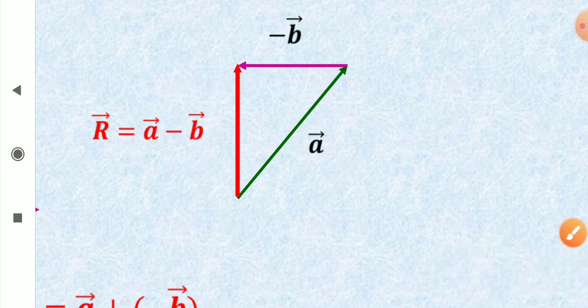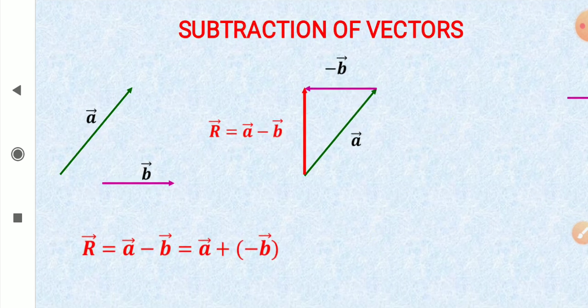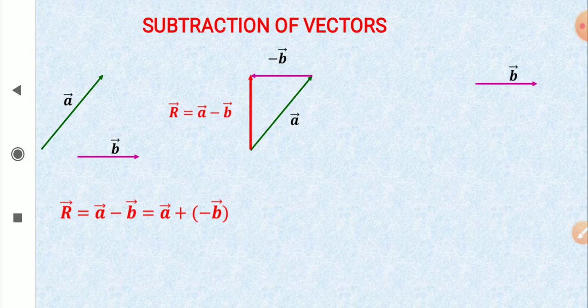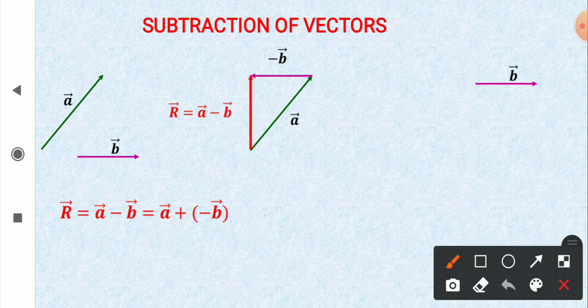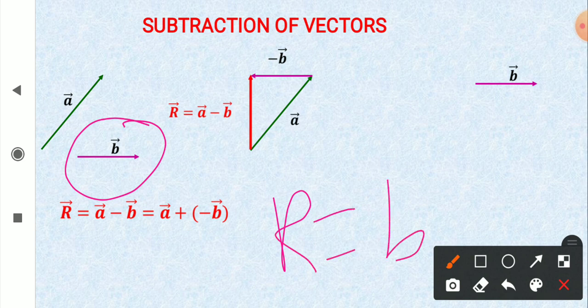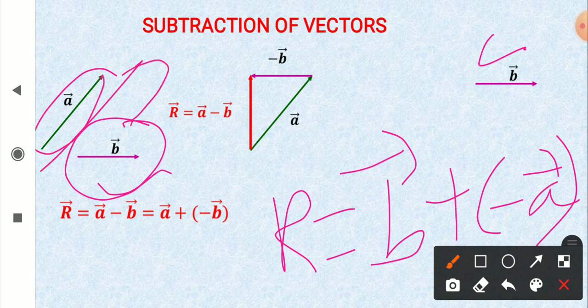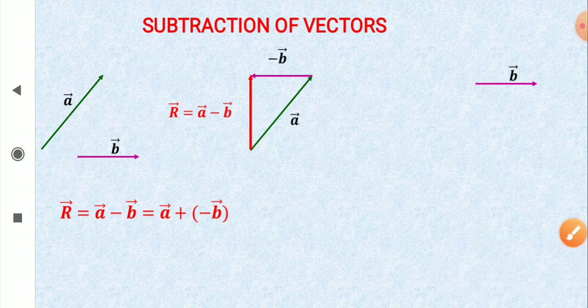And let's see what happens if we change the places of a and b. So now what I am going to do is b minus a. So first I draw the first vector, which is b. I am going to find out r equal to vector b plus minus vector a. So b is drawn as it is and a is along this direction. So I will draw minus a, which will be in the opposite direction. So see how we do it.